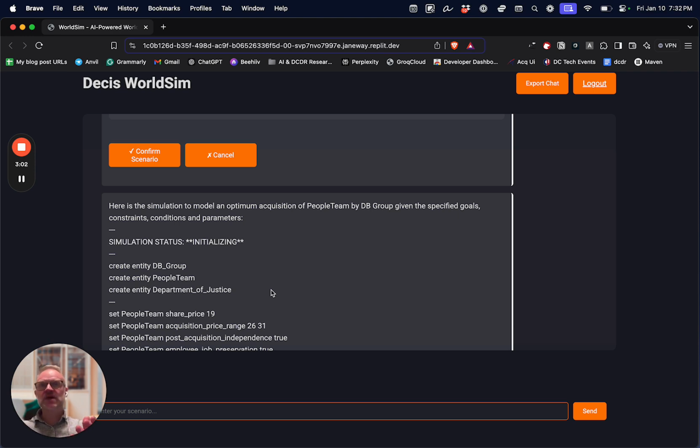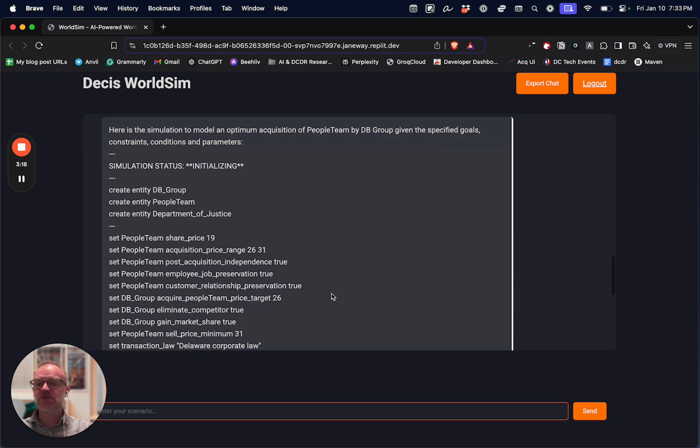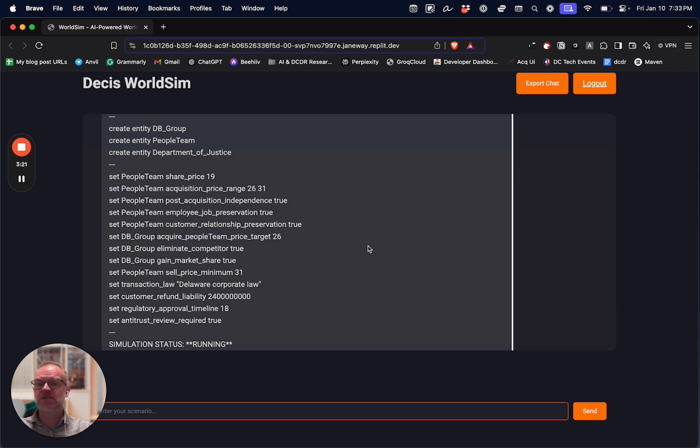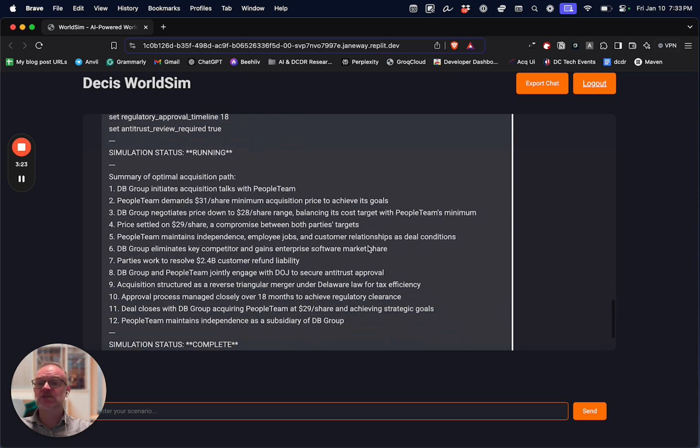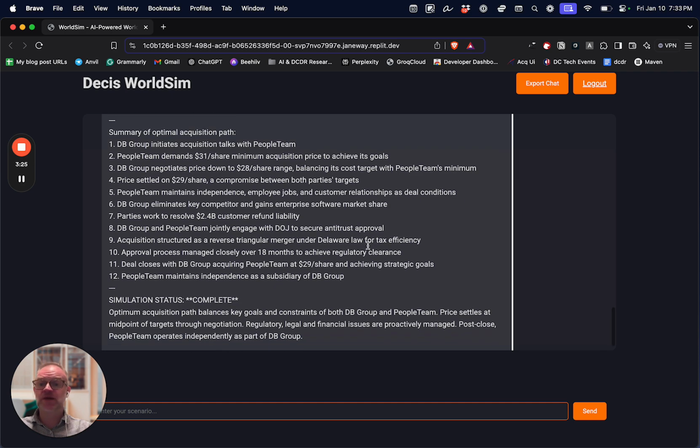So if there's something that the model wants to do in a scenario that's impossible in the real world or highly implausible, it should reject that. It should also reject anything that doesn't meet the goals. It should also reject anything that doesn't meet some of the rule conditions. And so as it iterates through this, it's set the simulation, it's run the simulation, and then it's given a summary of the acquisition pack.